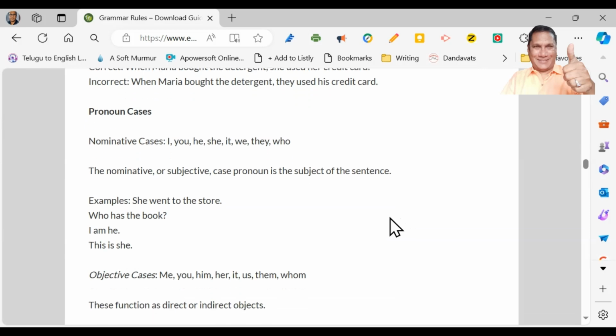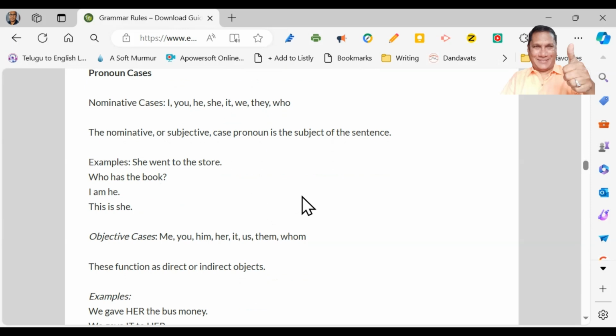Now, the nominative or subjective case pronoun is the subject of the sentence. So here are the examples. She went to the store. What is the subject here? She is the subject here. Who has the book? See, who has the book? What is the subject here? Who is the subject here. I am he. See how wonderful this small sentence is. I am he. What is the subject here? I is the subject here. That is she. What is the subject here? That is the subject here. So these are the nominative cases of pronouns.